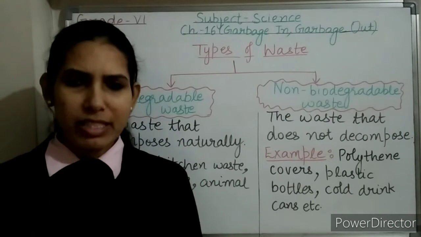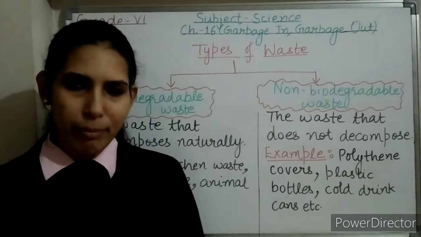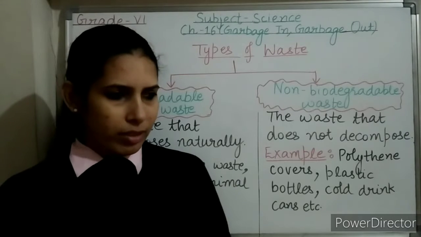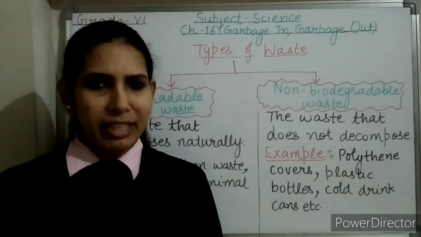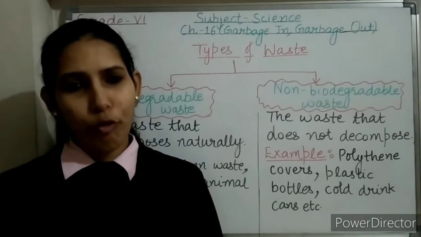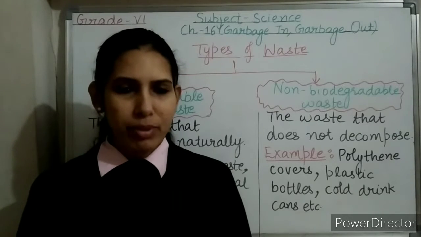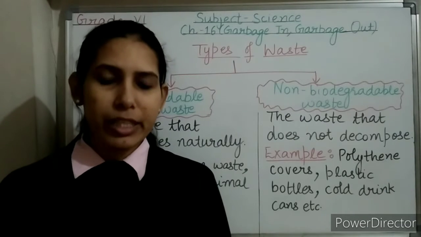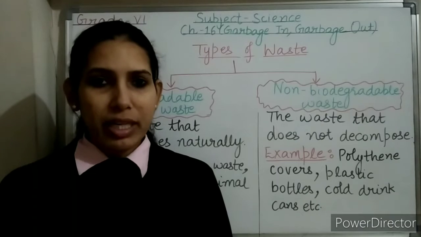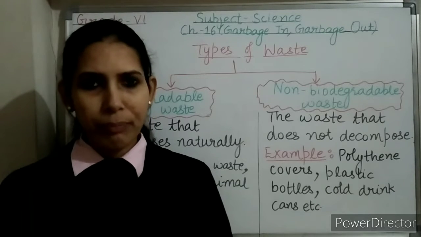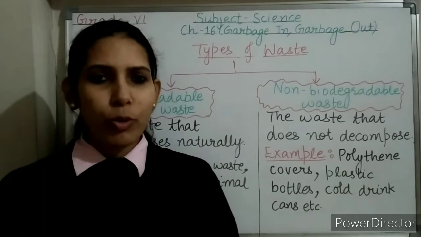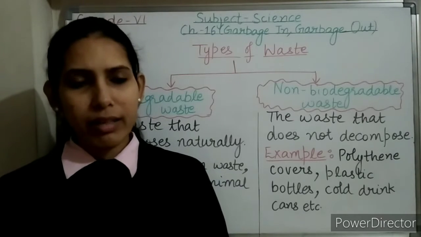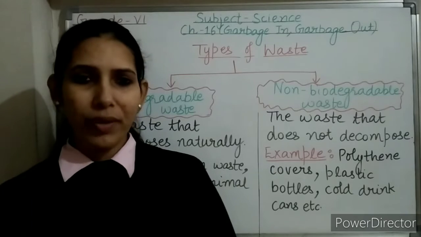First of all, what is garbage? Garbage means waste generated is garbage. All human activities generate waste. For example, anything that is of no use for us, that is waste for us. For example, kitchen waste: vegetable and fruit peels, tea leaves, etc., garden waste, dry leaves, etc., and old broken bottles, old slippers, old clothes. These all are the examples of waste.